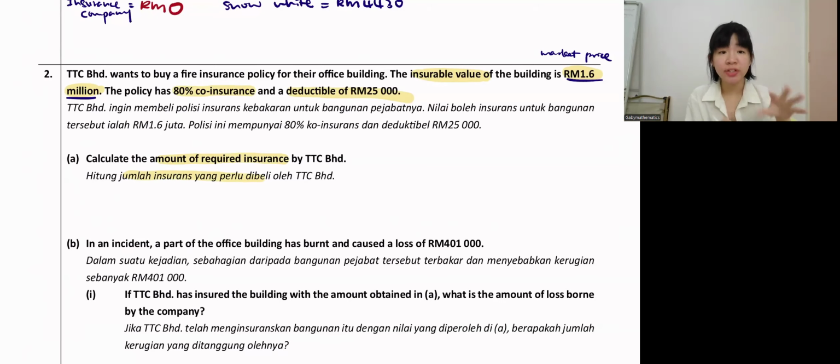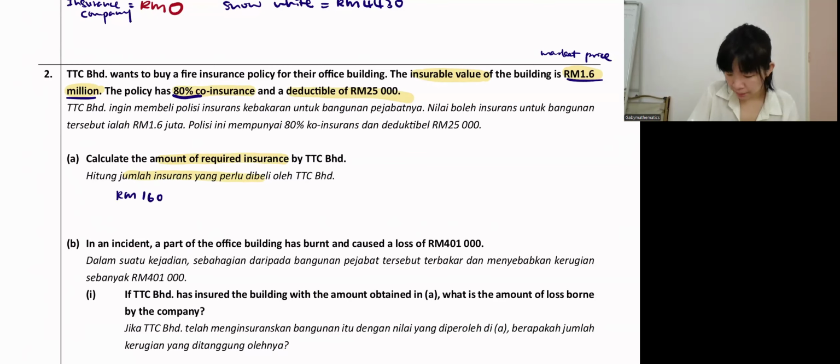Since this fire insurance only covers 80%, TDC only needs to buy 80%. So the building is 1.6 million, 7 digits. 1.6 million times 80%. Guys, how much?